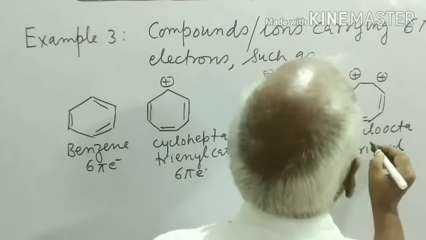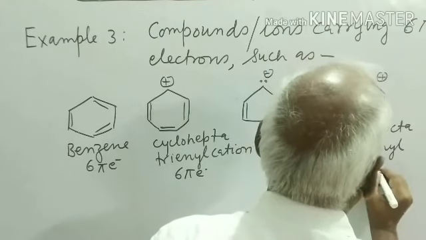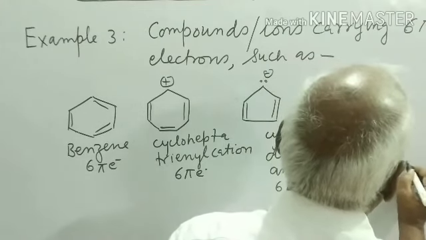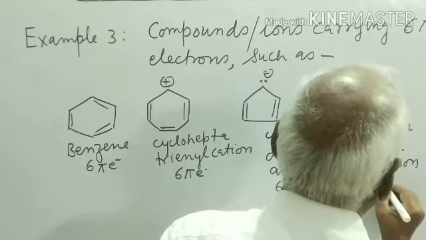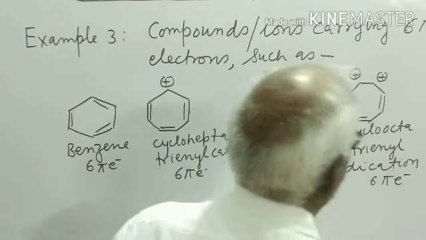Cyclooctatrienyl dication also carries 6 pi electrons.